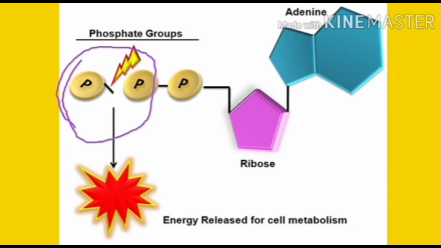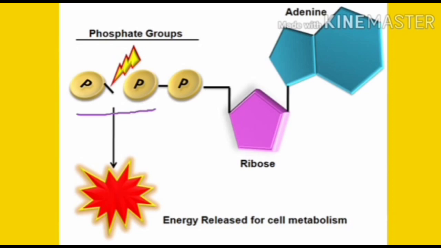Adenosine monophosphate becomes adenosine diphosphate, and adenosine diphosphate becomes adenosine triphosphate. Similarly, adenosine triphosphate becomes adenosine diphosphate. That means by removal of inorganic phosphates, ATP becomes ADP, and ADP becomes AMP. By addition of phosphate, AMP becomes ADP, and ADP becomes ATP. So ATP is adenosine triphosphate, ADP is adenosine diphosphate, and AMP is adenosine monophosphate.